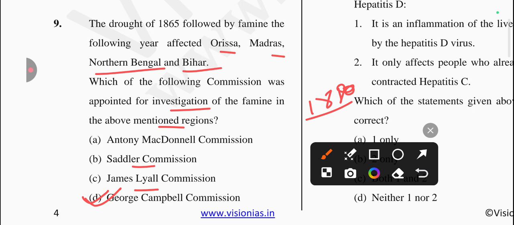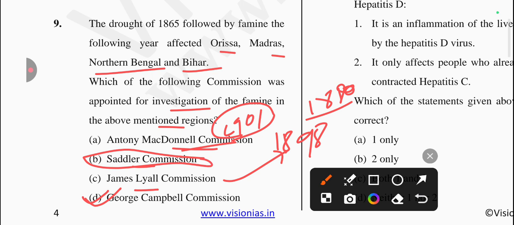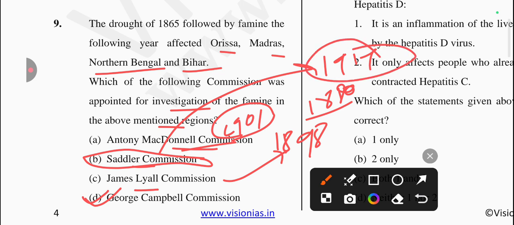And if you are talking about the second famine commission, it was in 1898 under the James Lyall Commission, and the third famine commission was in 1901 under the MacDonald Commission. Okay. And the Sadler Commission is related to the study and report on the problem of Calcutta University in 1917.